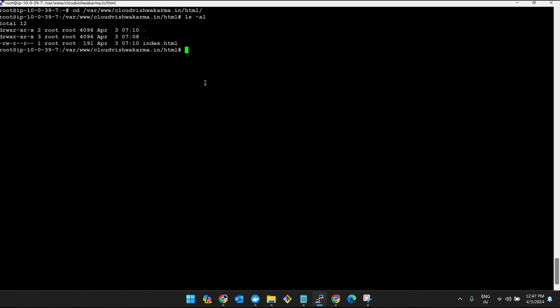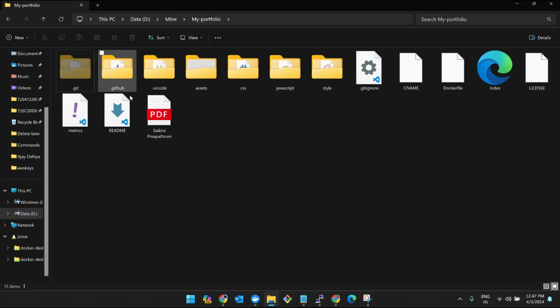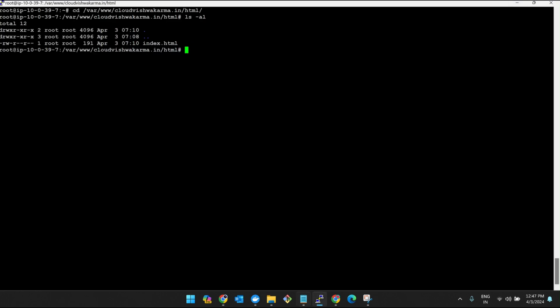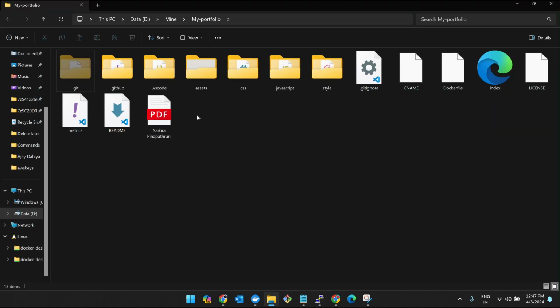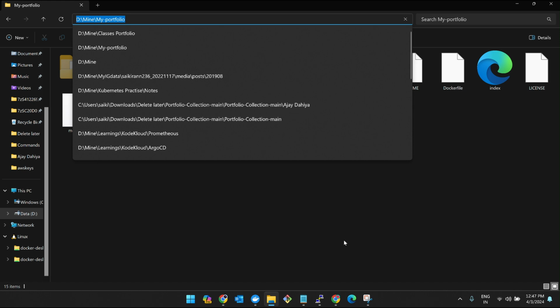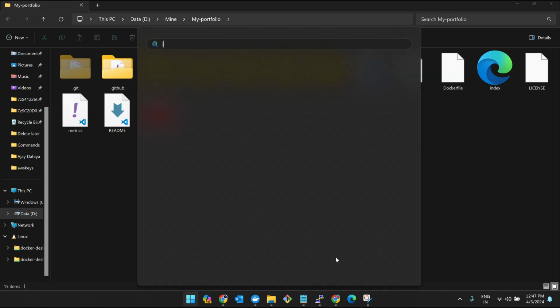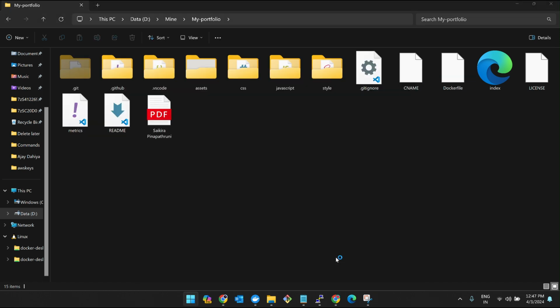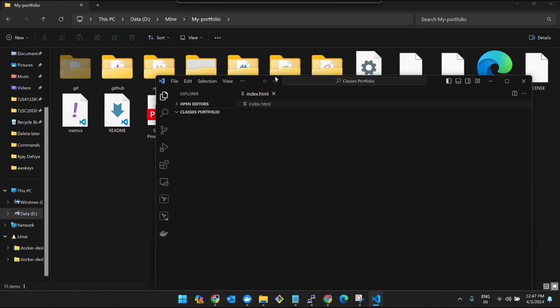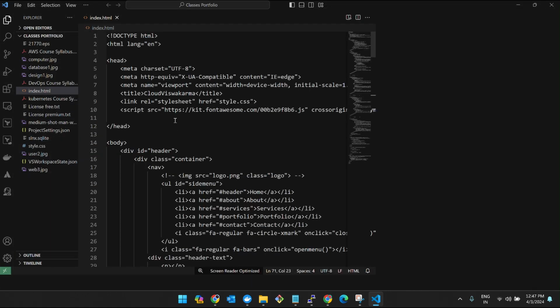Now we need to rewrite all our project files into this exact directory. So we can go ahead and copy paste individual files, but I'm not going to do that, it will take huge time. Instead of that, I'll just take WinSCP. For time being, I'll show you how it looks exactly. WinSCP makes the work very easy as far as I know.